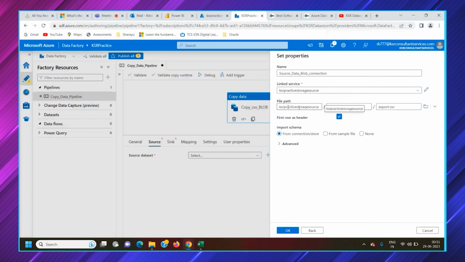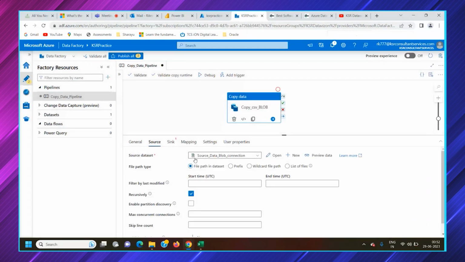So it takes file path, what type of directory. There isn't any directory available here. File path is KSR practice storage, and it directly goes to this CSV file. So import schema from connection store directly or from sample file. You can write that sample file name also, or none is also available. But for connection store, as we have given the connection, we need to select from connection store. Click on OK. So this is done. You can see that the CSV data set is created.